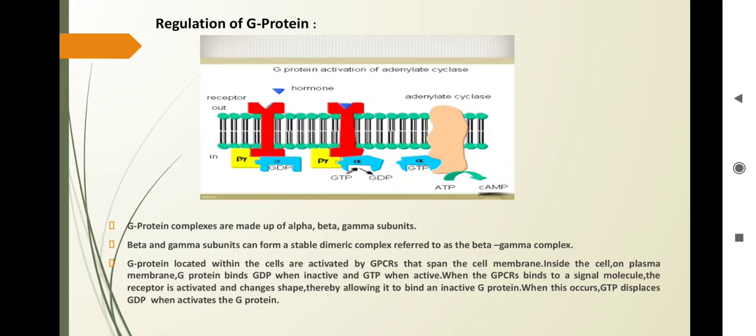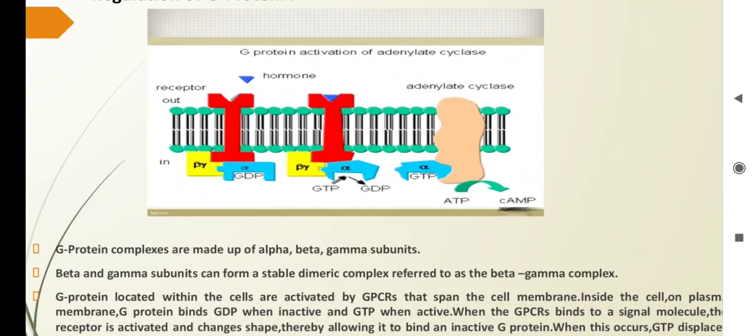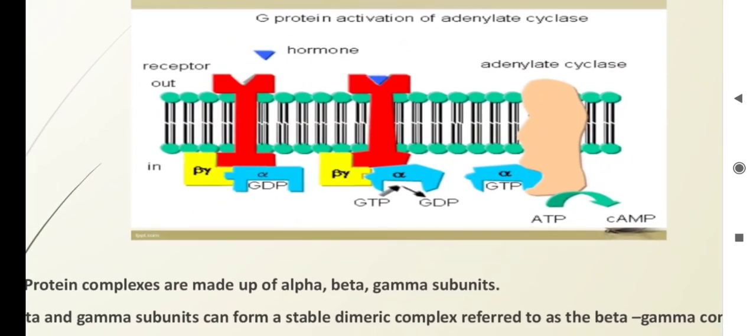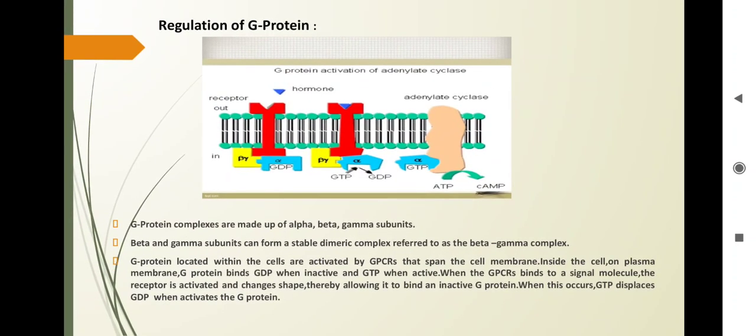As I told you earlier, a G protein is made up of alpha, beta and gamma subunits. The beta and gamma subunits can form a stable dimeric complex referred to as the beta-gamma complex. This G protein, located within the cell, is activated by GPCRs that span the cell membrane. As you can see in this diagram, inside the cell on the plasma membrane, the G protein binds to GDP.